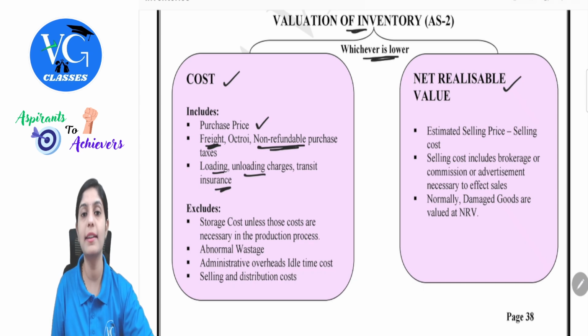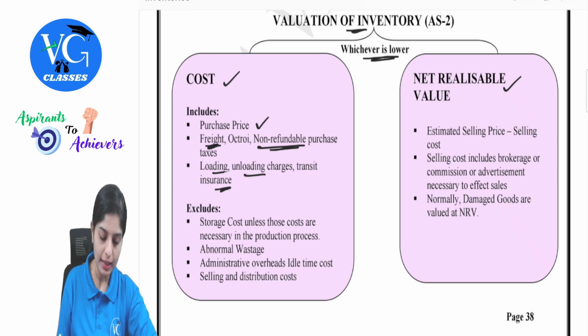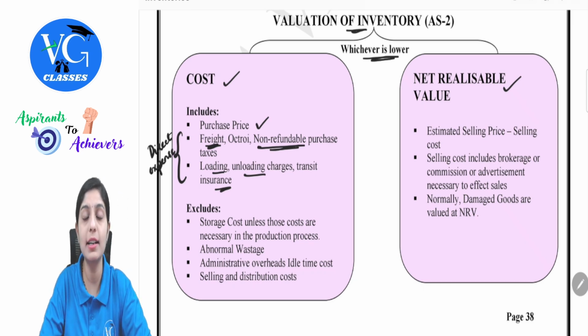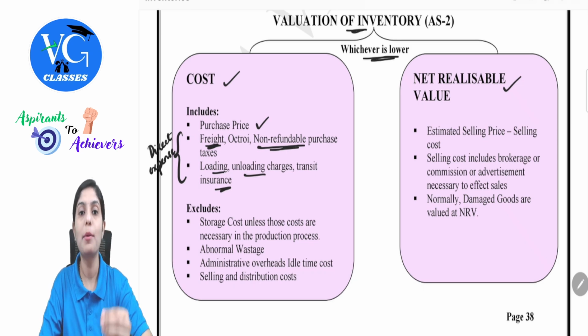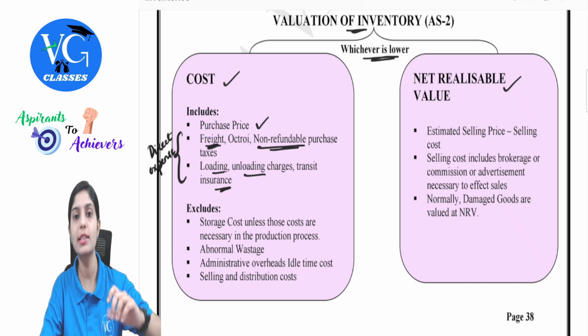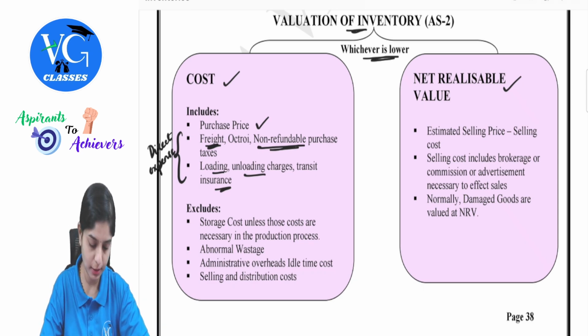All these are nothing but expenses which become mandatory to incur if the product has to reach the manufacturing premises. So all those which are spent would be included as part of your cost. This can also be considered as your direct expense. What is direct expense? Those expenses which are incurred in order to make the product into finished form are nothing but your direct expenses. So these can also be part of your direct expenses.